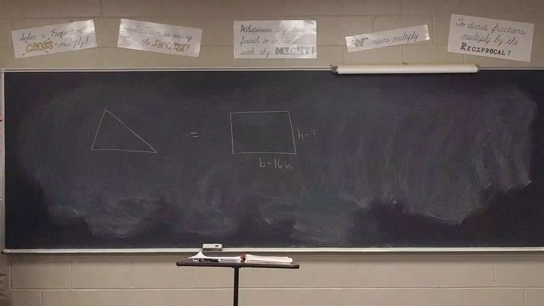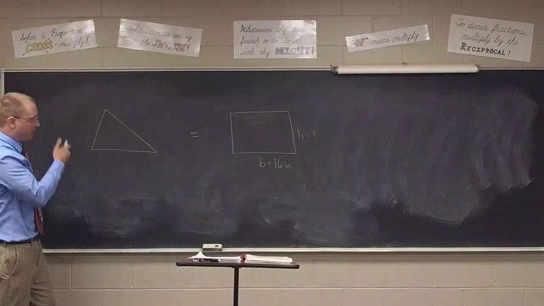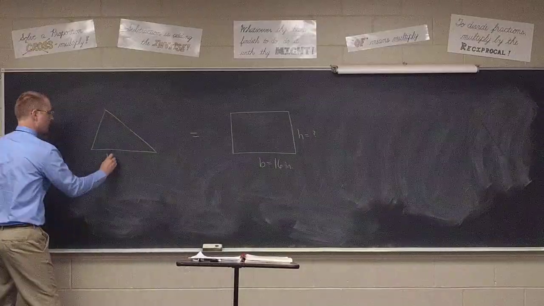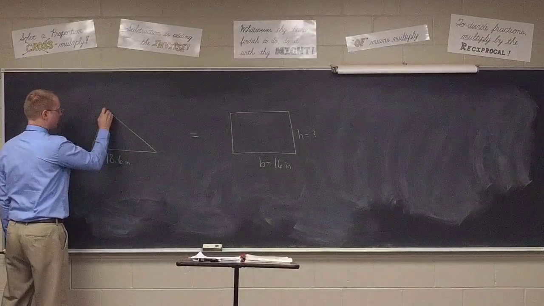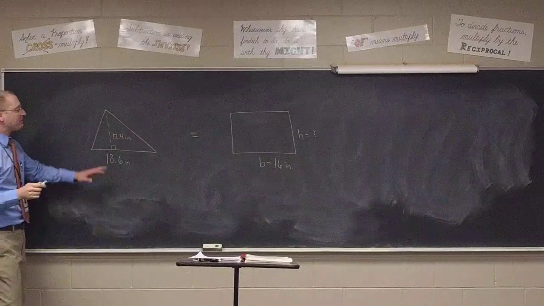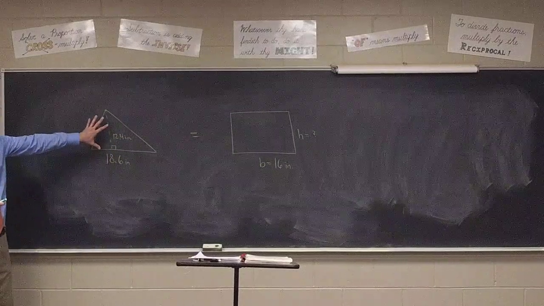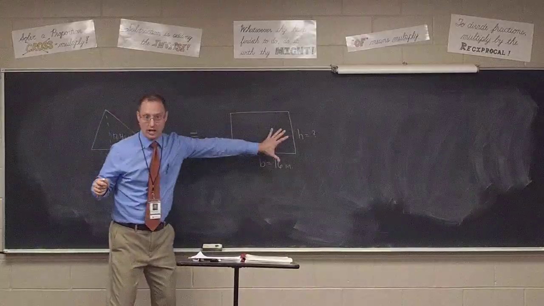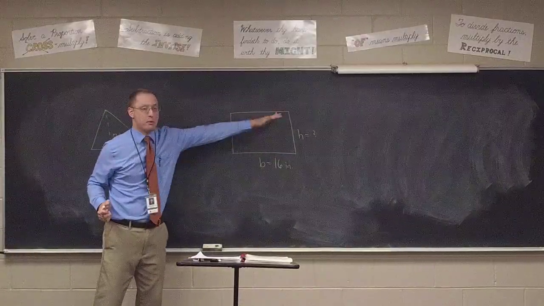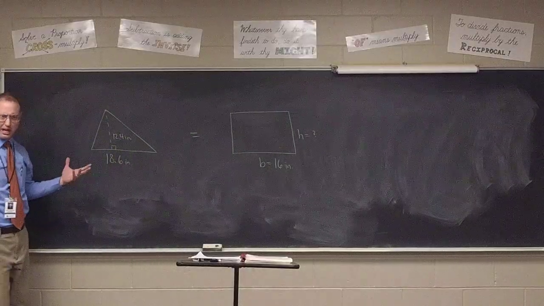So now let's look back at the previous problem, Chris. What do they tell me about the triangle? The base is 18.6 inches. The altitude is 12.4. So they give me the base and altitude of the triangle, and they tell me I'm going to have a rectangle that's equal to the triangle, its base is 16 inches, and they want to know how big is the altitude. Do you see what we got going on here?